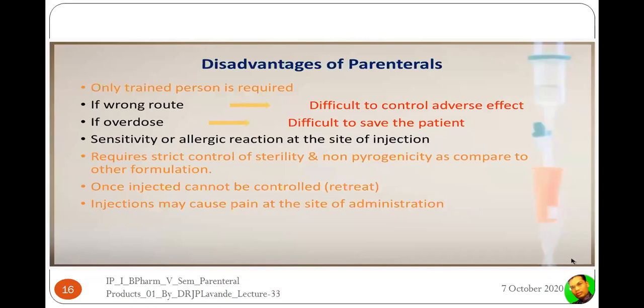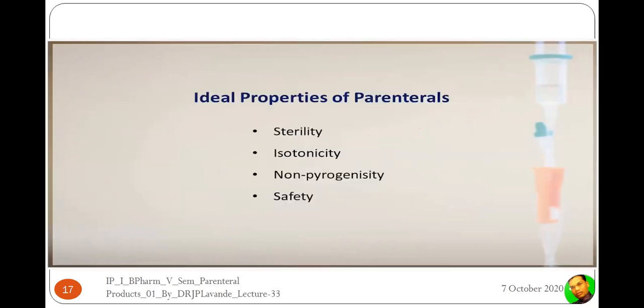Injections may cause pain at the site of administration, because in order to administer the drug, there is a need to puncture the skin, and this skin puncturing will lead to pain at the site of administration. We cannot go on giving frequent administration at the same site, as that may lead to swelling, thromboembolism, and pain. We have to go on rotating the site of injections. We have to maintain the pH, because pH is also responsible for maintaining pain-free injections.